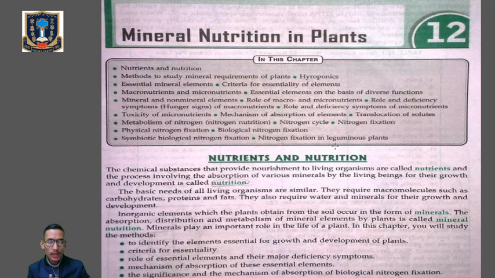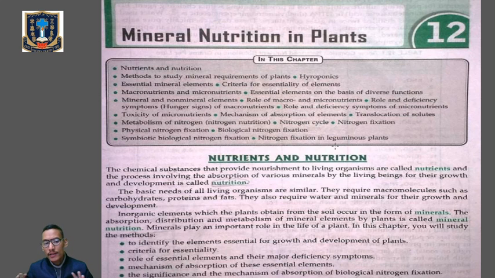So nutrients are the chemical substances that provide nourishment to living organisms, and nutrition is the process by which those nutrients are absorbed by the body and utilized for the growth and development of a living organism. Okay, that is the proper definition of nutrients and nutrition. Clear? Okay. Now next one.